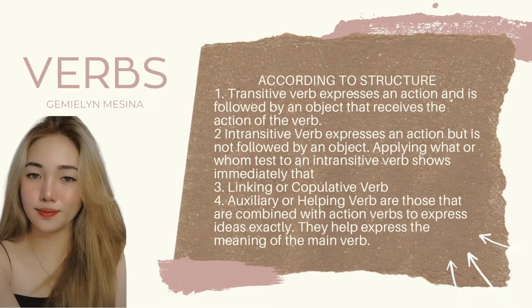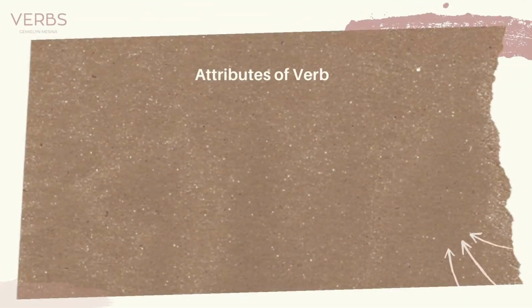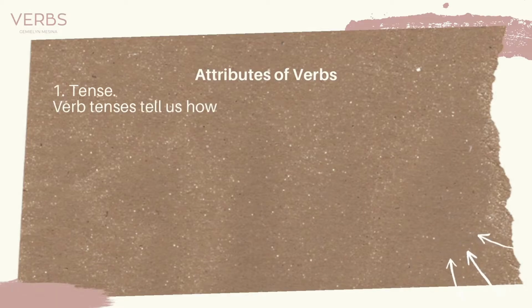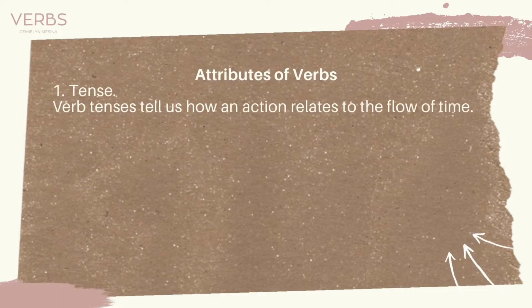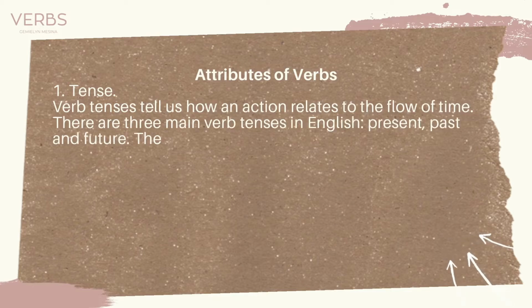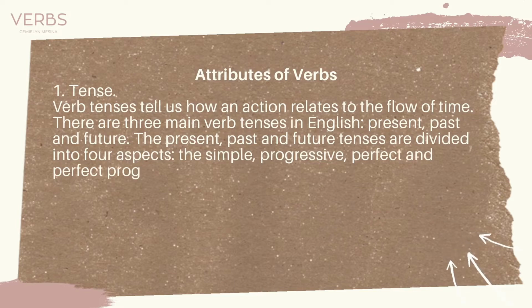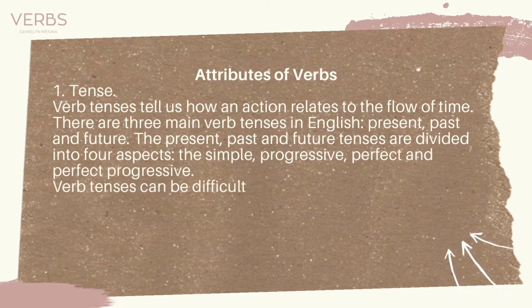Linking verbs connect a subject with an adjective or noun that describes or identifies the subject. And the auxiliary or helping verbs are those that are combined with action verbs to express ideas exactly. Next is attributes of verbs. Number 1, tense. Verb tenses tell us how an action relates to the flow of time. There are 3 main verb tenses in English: present, past, and future. The present, past, and future tenses are divided into 4 aspects: the simple, progressive, perfect, and perfect progressive.